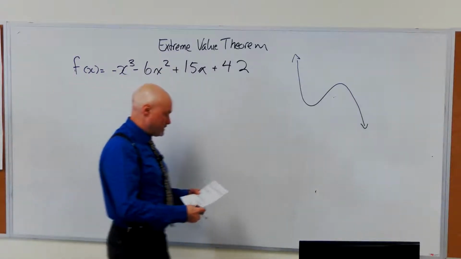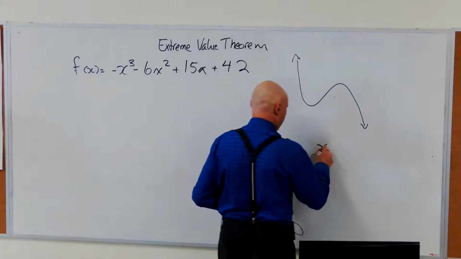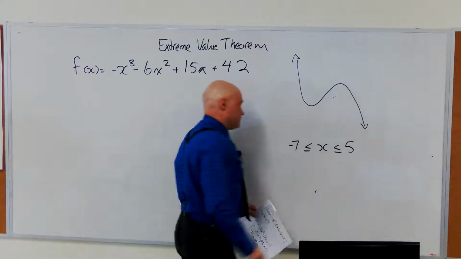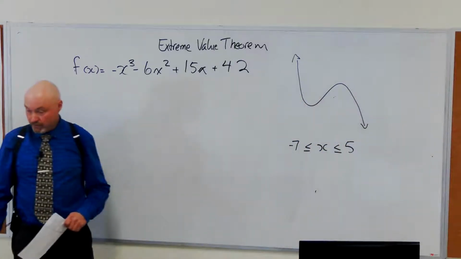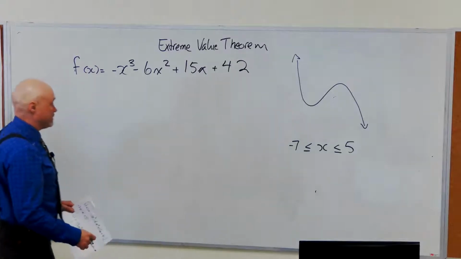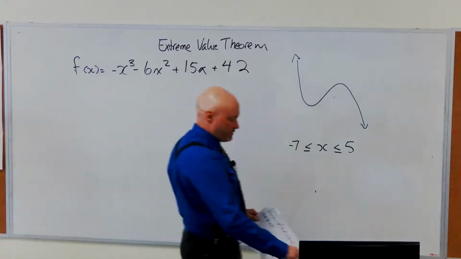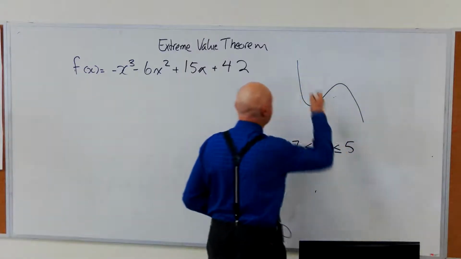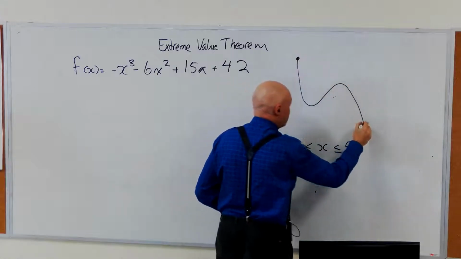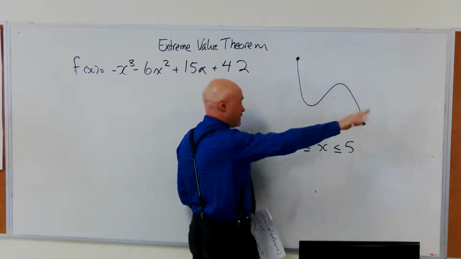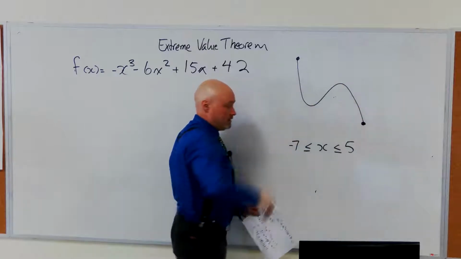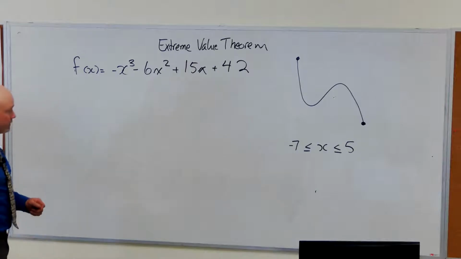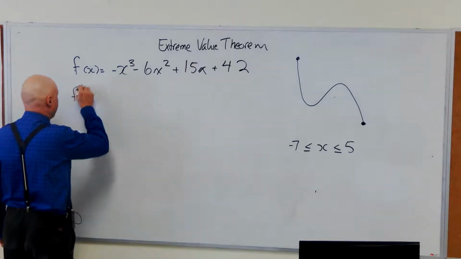G. We also need to put this on a closed interval, and if we don't put it on a closed interval, we just can't do this. So x is anywhere between -7 and +5, right? No open circles on this one. Oh, so I shouldn't put arrows on. I should put closed circles on. There we go. So it's defined on a closed interval, and it is going to reach an extreme value somewhere in there. Here, here, here, here. We just don't know because we don't know the y values. But we can use our good old calculus and algebra to do that.